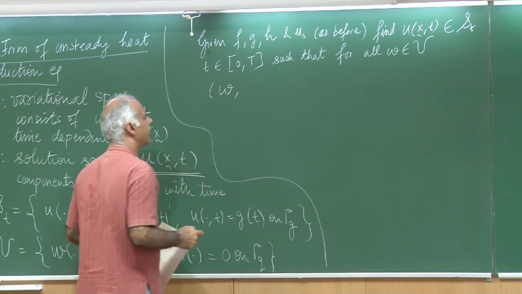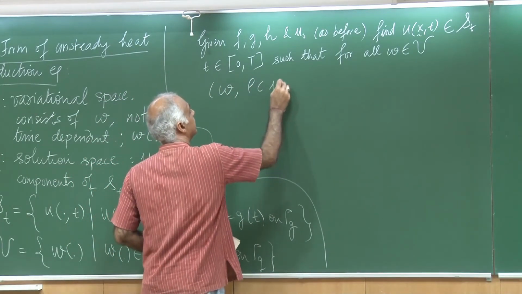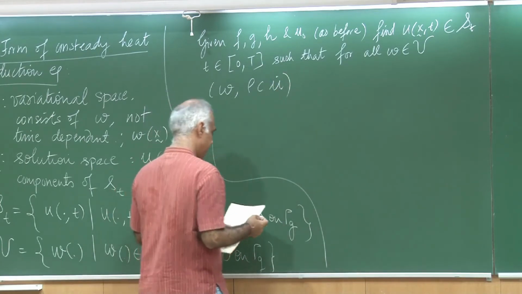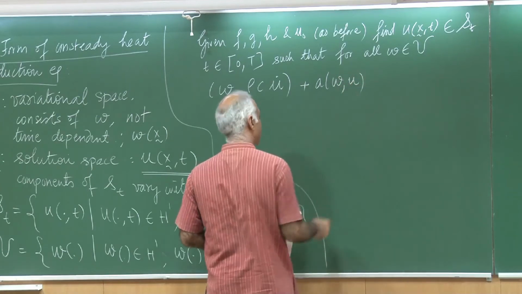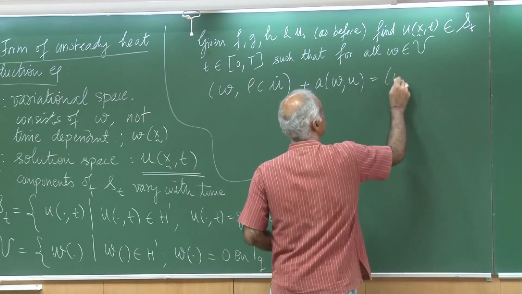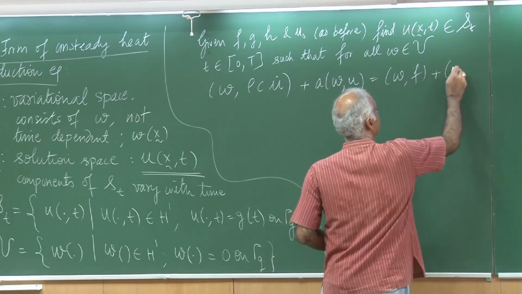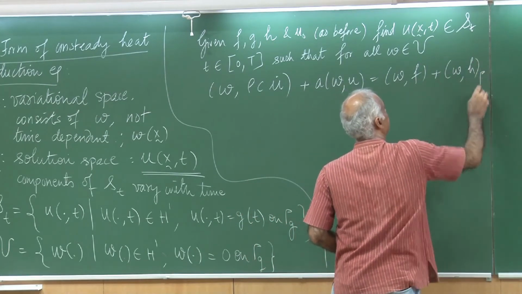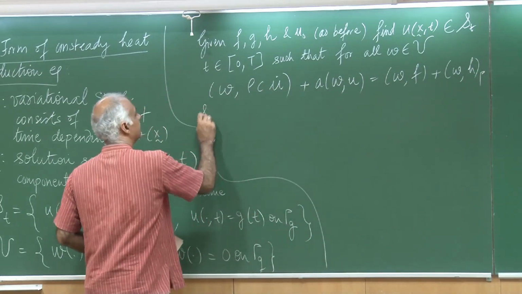I should satisfy the following weak form, and I am going to just write it down in the compact notation. So, this is rho c u dot plus A of w, u, this is the inner product of w and f plus w times h on the boundary gamma h, and